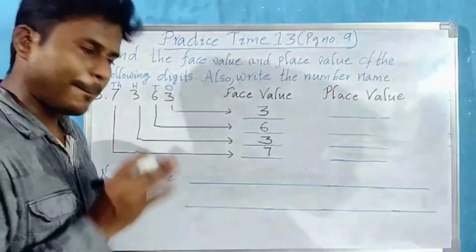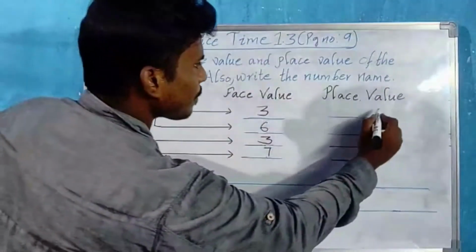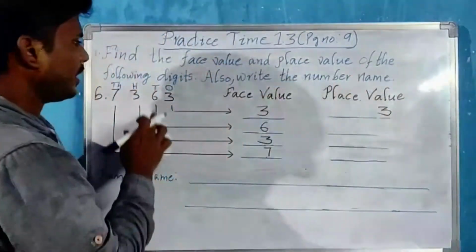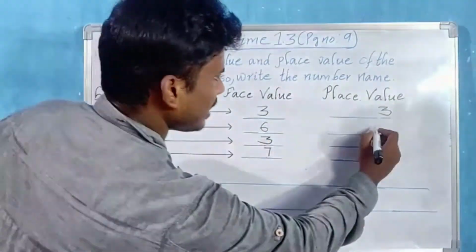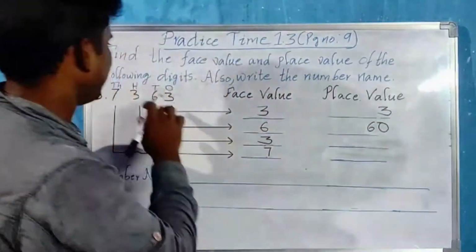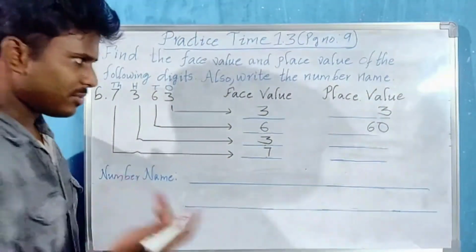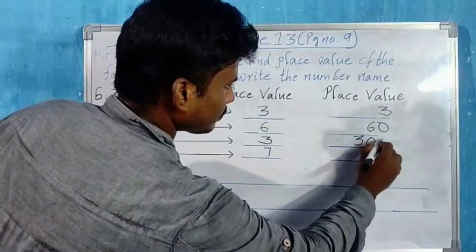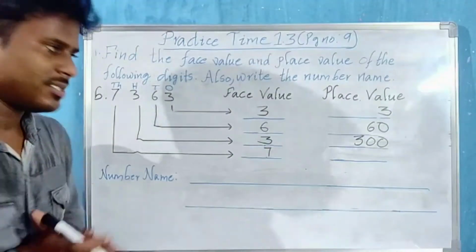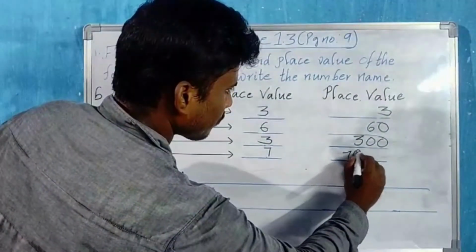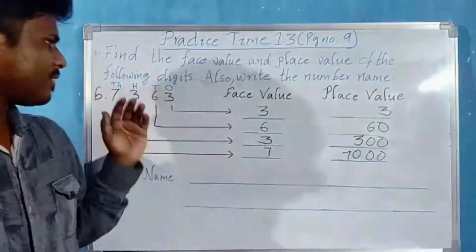Now let us look up the place values. In the ones place we have digit 3, so 3 ones, 3. In the tens place we have digit 6, so 6 tens, 60. In the hundreds place we have digit 3, 3 into 100, 3 hundreds, 300. And last in the thousands place we have 7, 7 thousands, 7000.